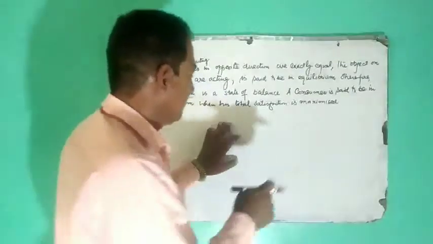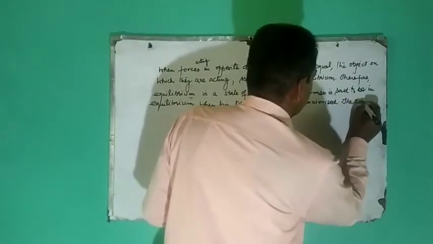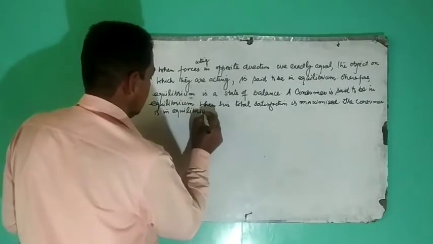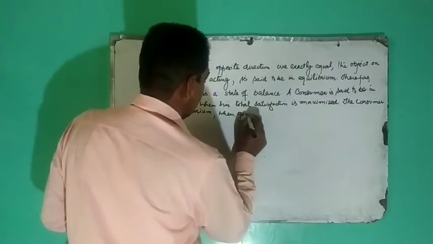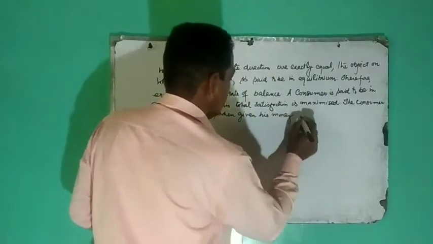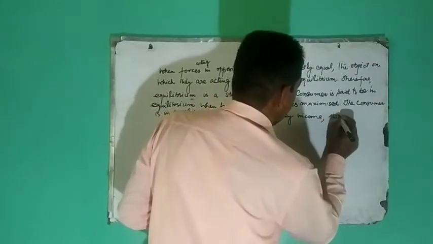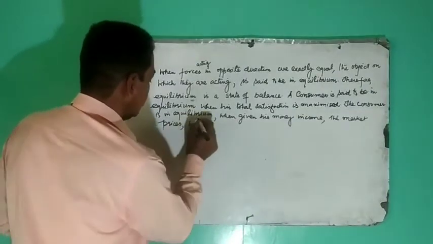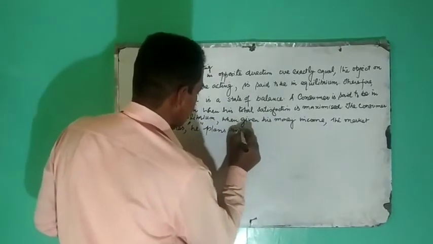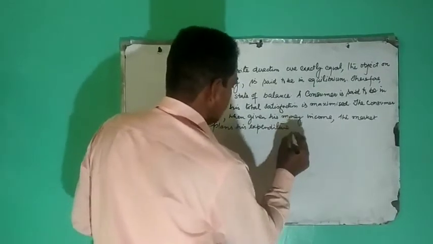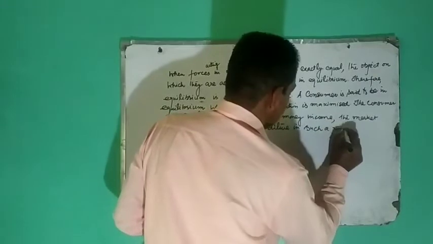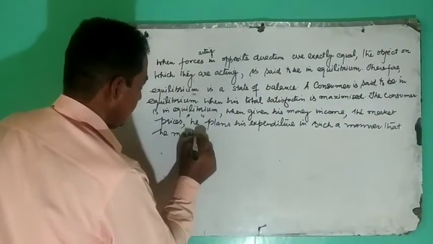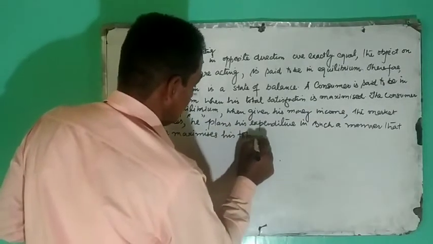There are certain conditions. We will proceed. The consumer is in equilibrium when, given his money income and the market prices, he, the consumer, plans his expenditure in such a manner that he maximizes his total satisfaction.